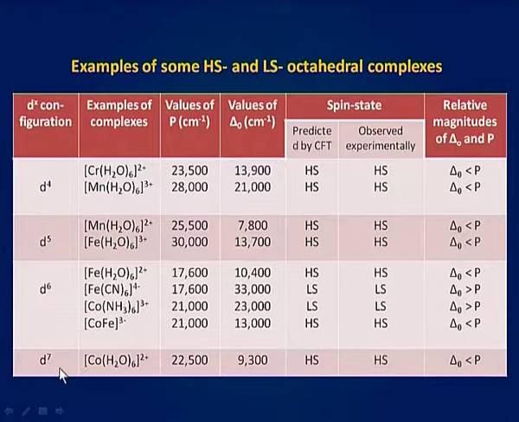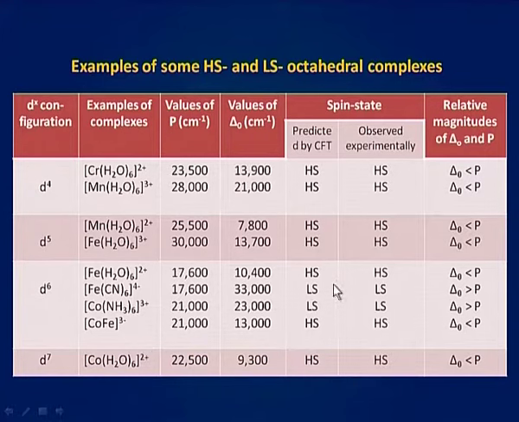For d7 configuration, for the complex [Co(H2O)6]2+, the value of delta O is less than P. Therefore, according to CFT, a high spin complex must be formed. Experimentally, it is found that [Co(H2O)6]2+ is a high spin complex.